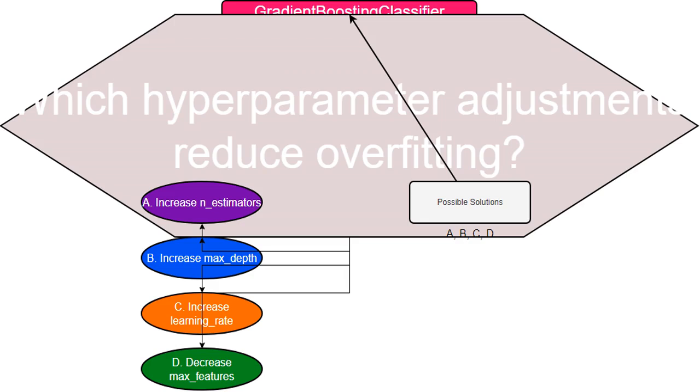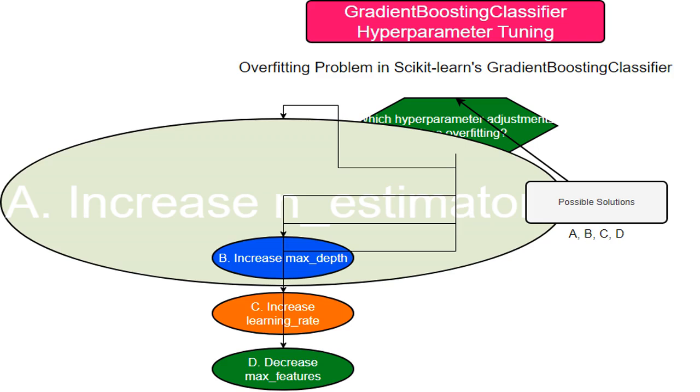I need to figure out which settings to tweak in my gradient boosting classifier to reduce overfitting. I'll be analyzing the impact of different hyperparameters on the model's complexity, which is directly related to its tendency to overfit. Increasing n_estimators, number of trees, generally improves performance, but it can also worsen overfitting if not careful. It's like adding more experts to my team, which is usually helpful but can lead to too much noise if they're not all independent and well-trained. I'll need to use this cautiously.